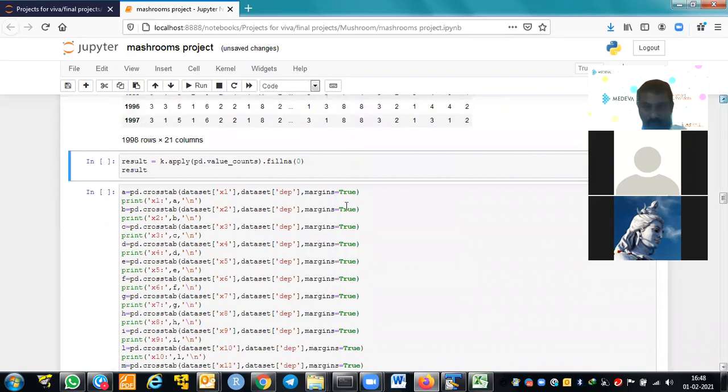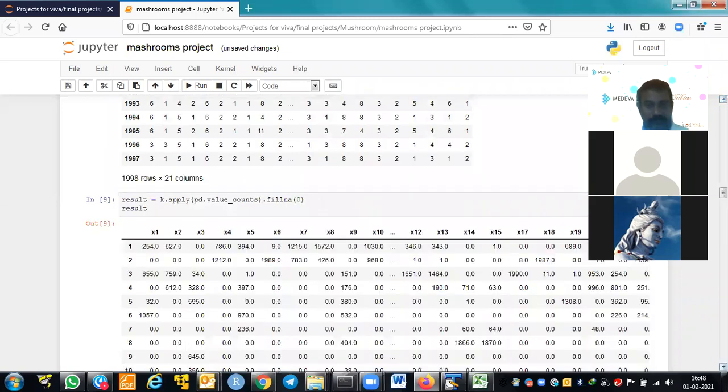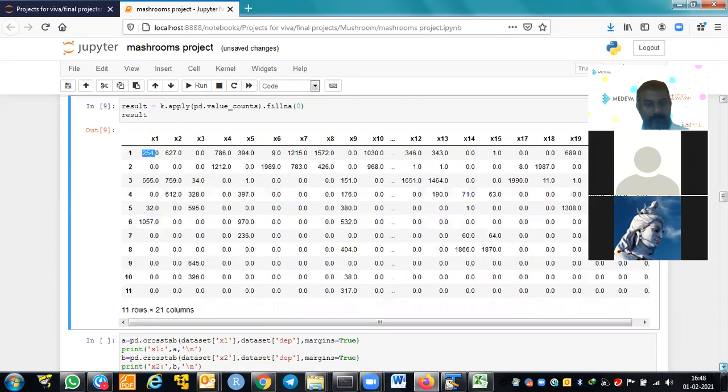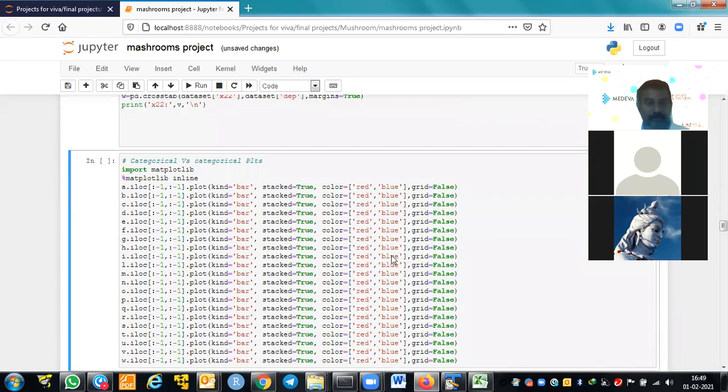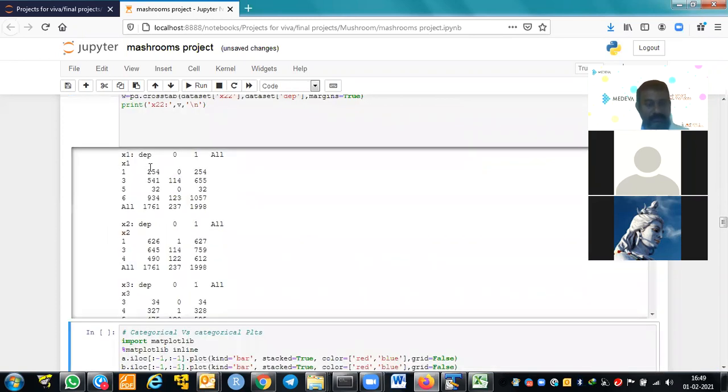This is our data. This is the frequency, it gives the counts for each variable. This gives the descriptive summary of all the data. Then we find the cross tabulation for all the variables, because we have 22 variables, and we have done the cross tabulations for all 22.